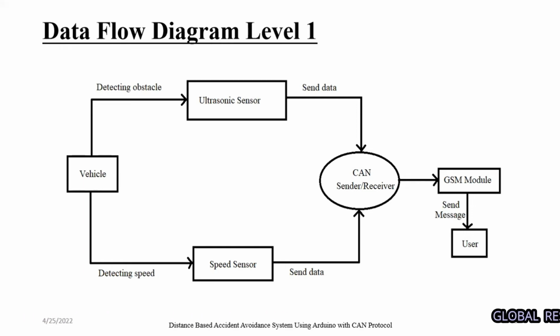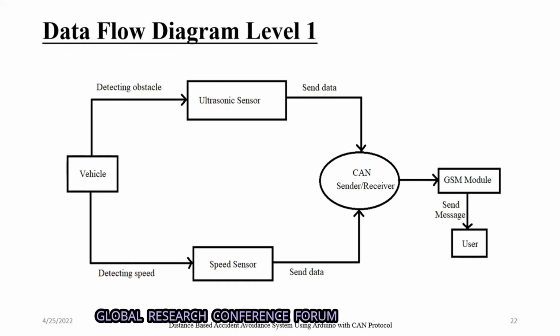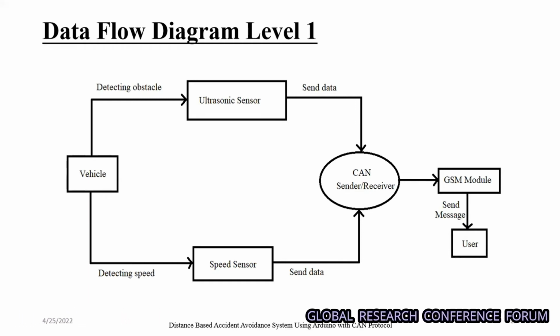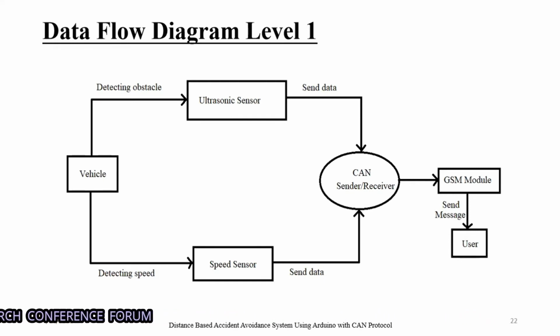The Arduino, which is a microcontroller, sends the data to the GSM module if the condition is satisfied. The GSM module will then send a message to the user that your speed is not under control, or that you are exceeding the speed limit of your vehicle.